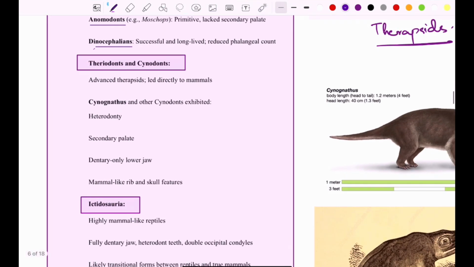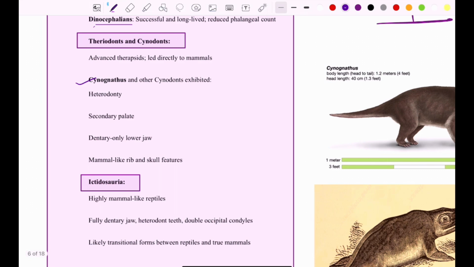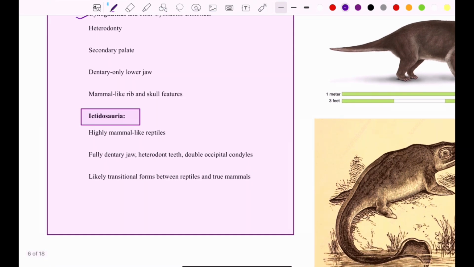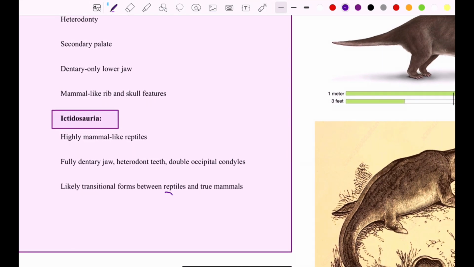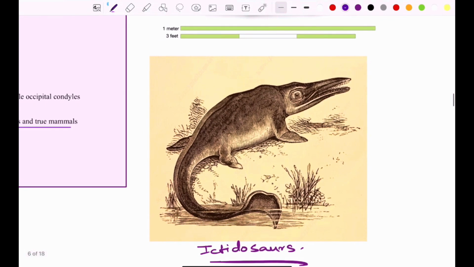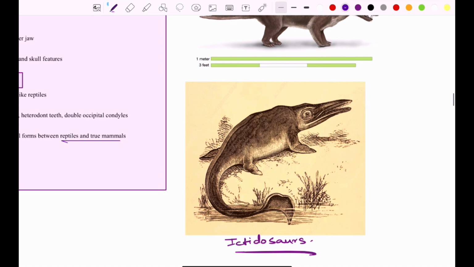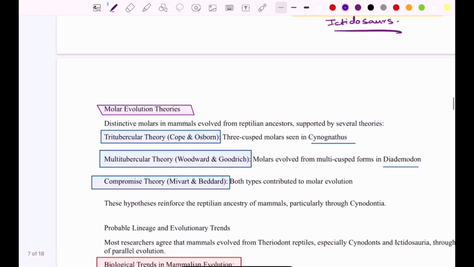Then there were the theriodonts and cynodonts. Cynodonts include Cynognathus. They had heterodonty, a secondary palate, the dentary only in the lower jaw, and mammal-like ribs and skull features. And Ictidosauria included highly mammal-like reptiles with a fully dentary jaw, heterodont teeth, and double occipital condyles, and they were the transitional form between the reptiles and true mammals. So these acted as the early ancestors of the mammals.